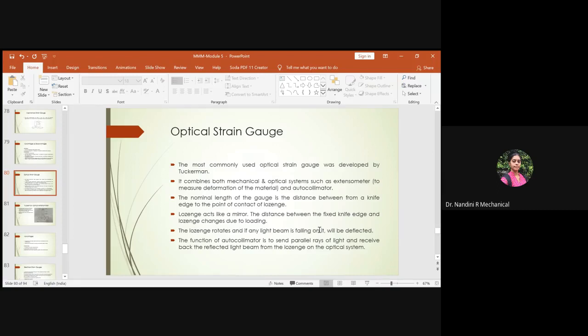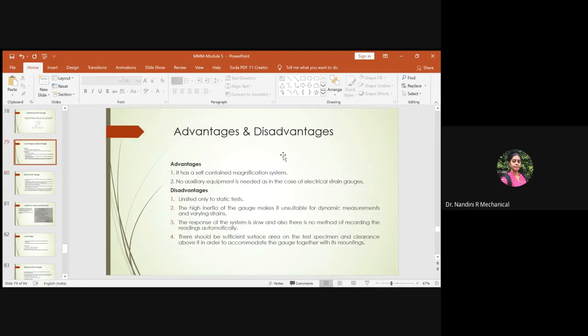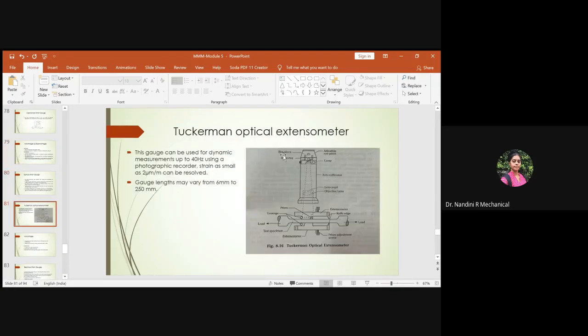So one is to send parallel rays of light, and the other one is to receive back the reflected beam of light from the lozenge. The reflected beam of light is received back only when the deformation comes into picture, or else it won't be received. And to receive the reflected rays back, you should be having a prism. So this helps in transmitting the reflected rays back to the autocollimator.